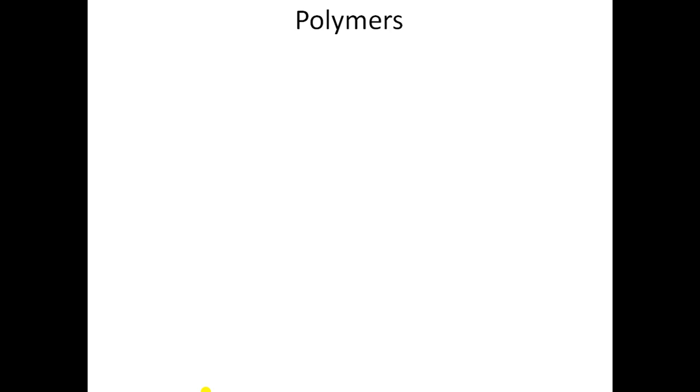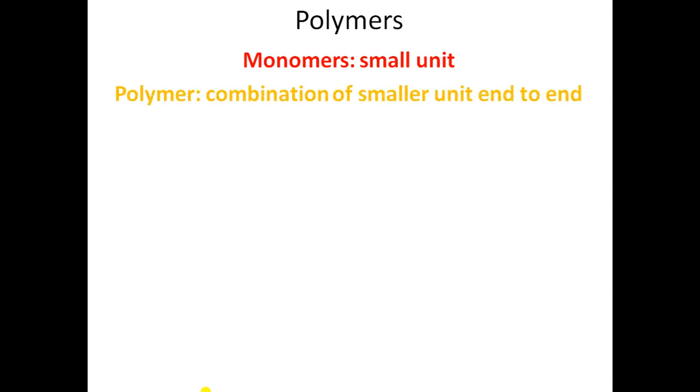In the same way, a synthetic fiber is a chain of smaller units which are joined together, and each small unit is a chemical substance which we call a monomer. And many such monomers join together to form a large unit, which we call a polymer.